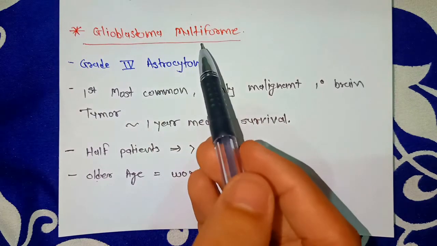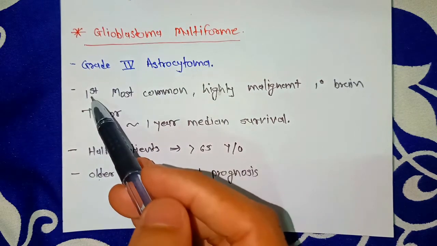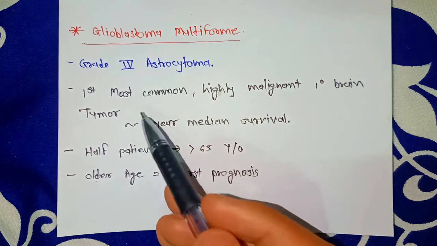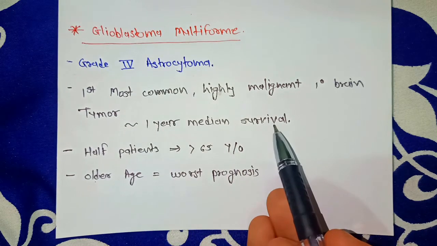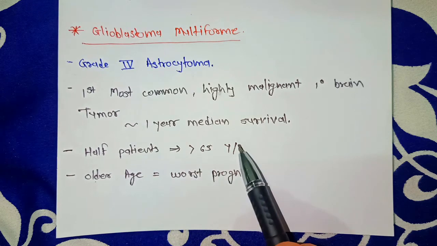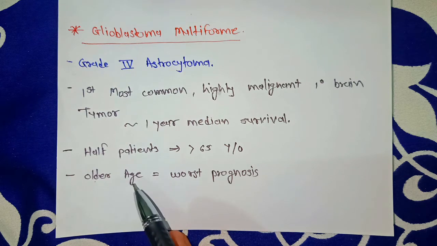So glioblastoma multiforme is also called grade 4 astrocytoma, which is the most common and highly malignant primary brain tumor with a 1 year median survival only. And most of the patients are around 65 years of age, and prognosis gets worse if the patient's age is older.